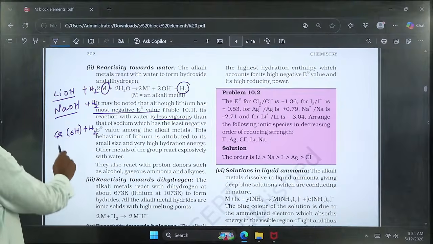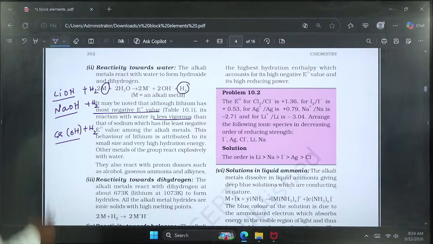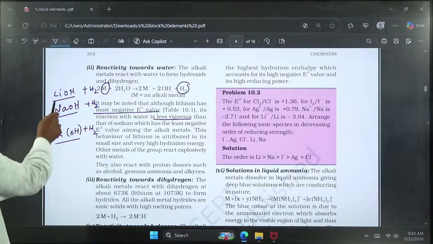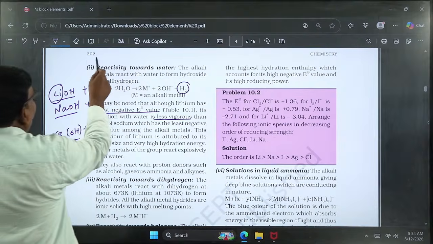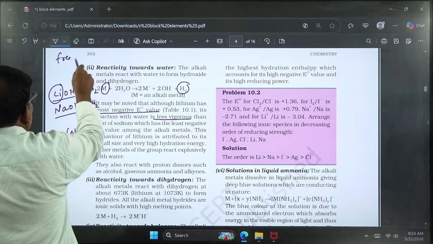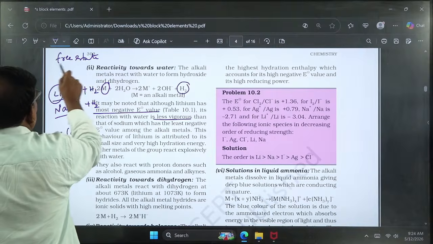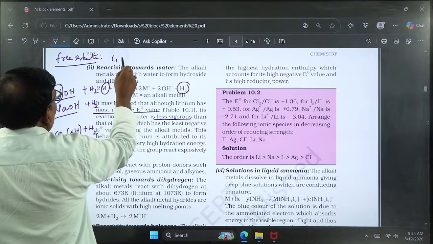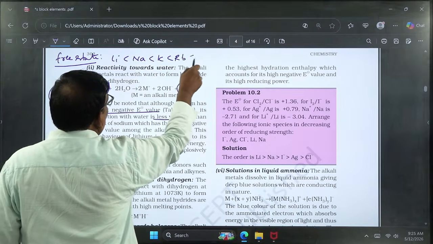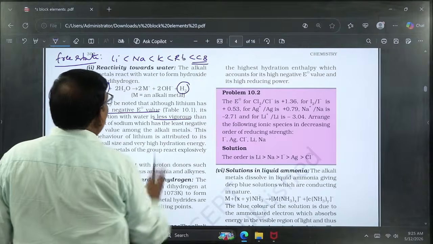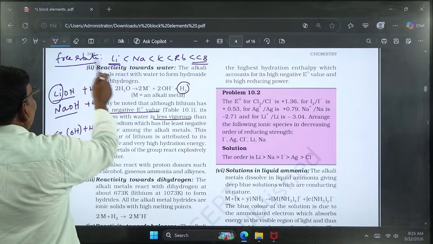So in all these, the reactivity gradually increases from lithium to cesium, because the smaller lithium will be hydrated with water more easily. That's why the reactivity of these alkali metals gradually increases. So in free state, the order of reactivity of these alkali metals is: from lithium to sodium increases, sodium to potassium, potassium to rubidium, and rubidium to cesium. So cesium is the most reactive and lithium is the least reactive in free state.